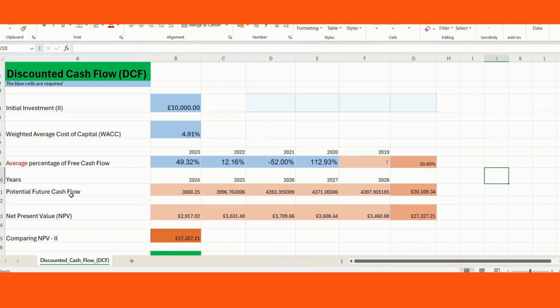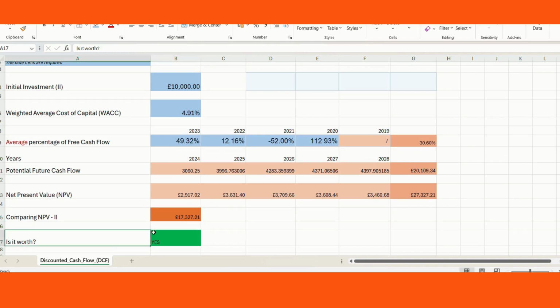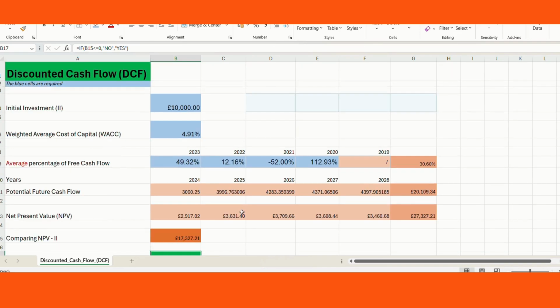Here we take some potentials through future cash flows, the net present value of them, and then we compare the net present value with the initial investment and take a good percentage. If we compare, it's almost 7.3%. And as you can understand, it's absolutely worth it. So it's our first confirmation in our mind that it could be a good investment if our mindset is based on discounted cash flow.